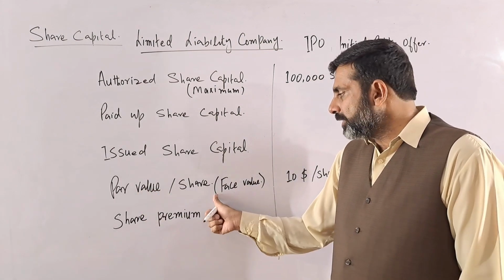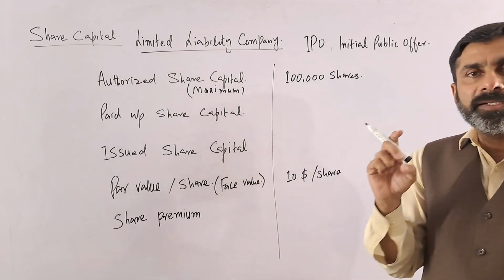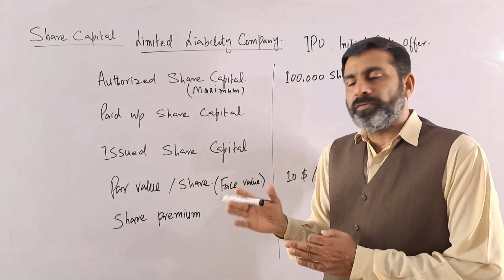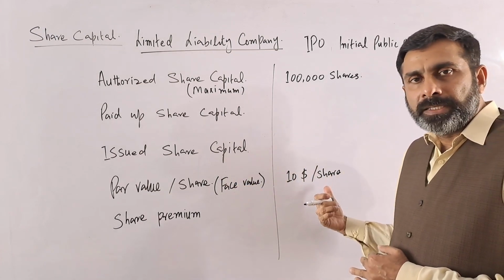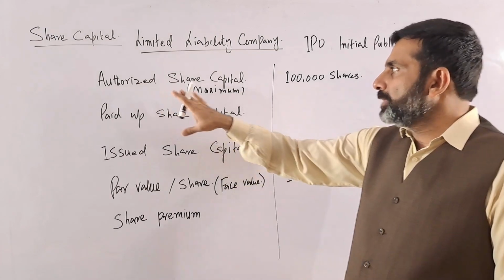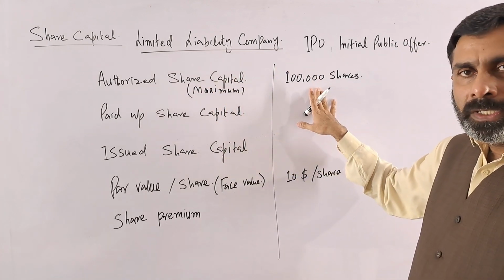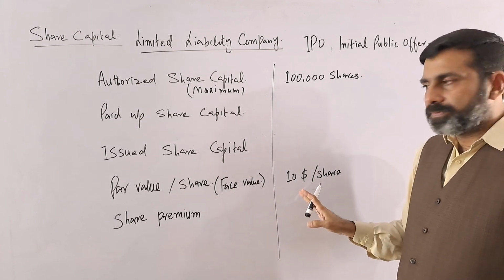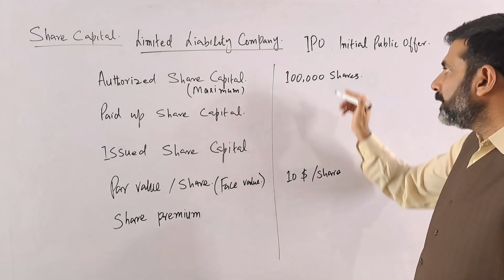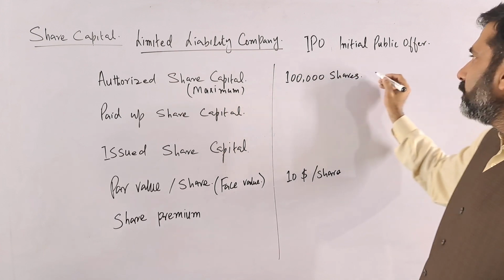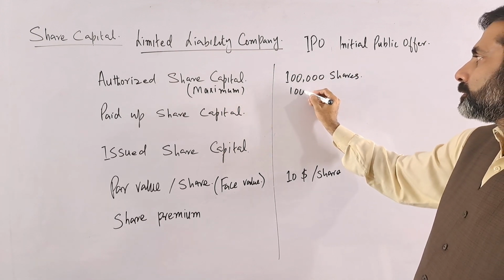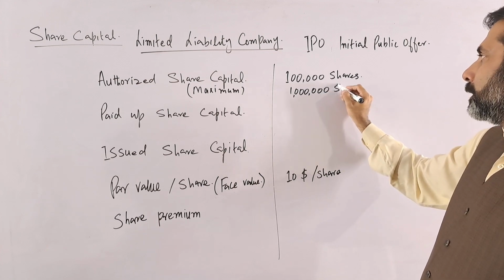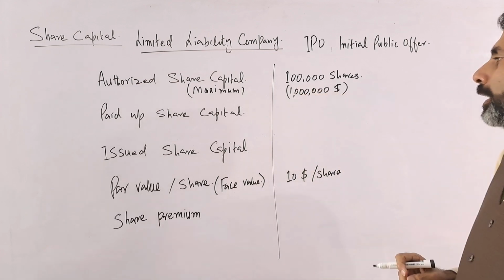Par value or face value means that on every share certificate the value will be written, that one share in this company is $10. So that is the concept: they can issue 100,000 total shares, and one share has a par value or face value of $10. It means that the share capital of this company will be $1 million.